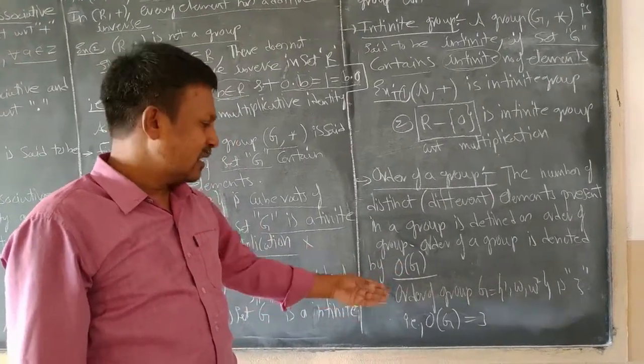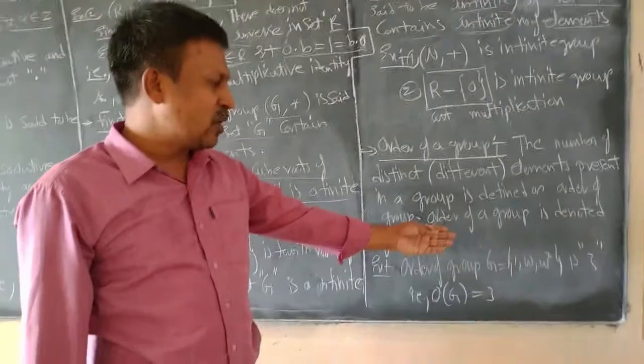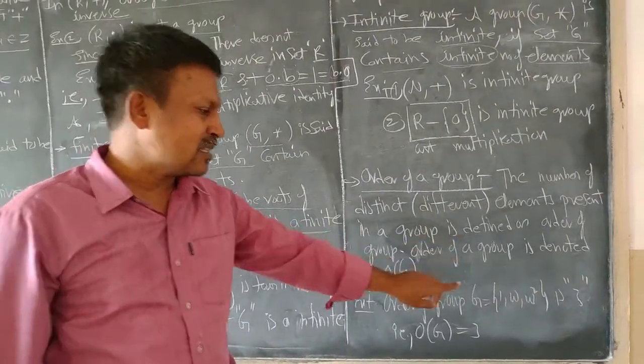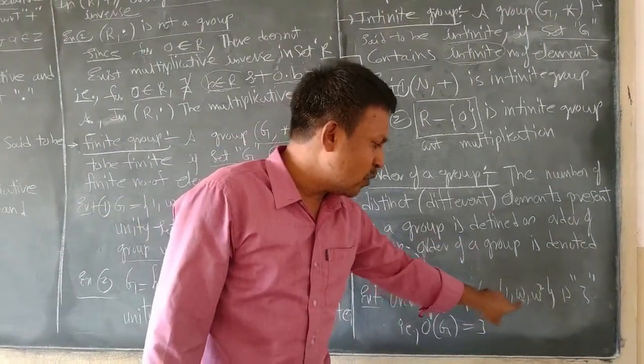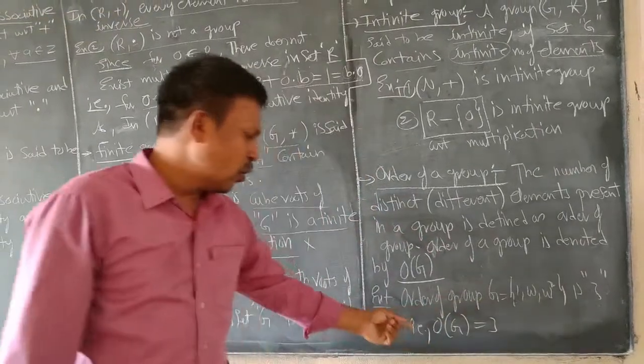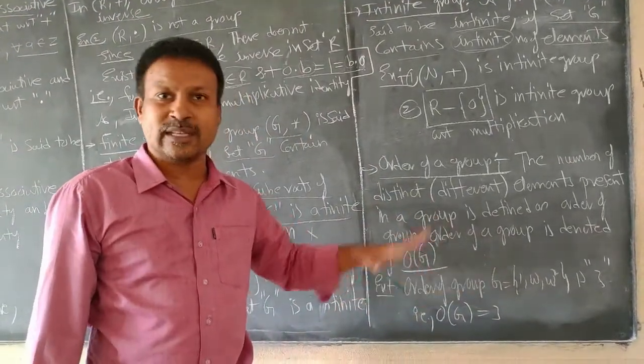Right. Example, the order of group G is equal to {1, omega, omega square} is 3. That is, the different elements are 1, omega and omega square. Therefore, O(G), capital O of capital G is equal to 3.